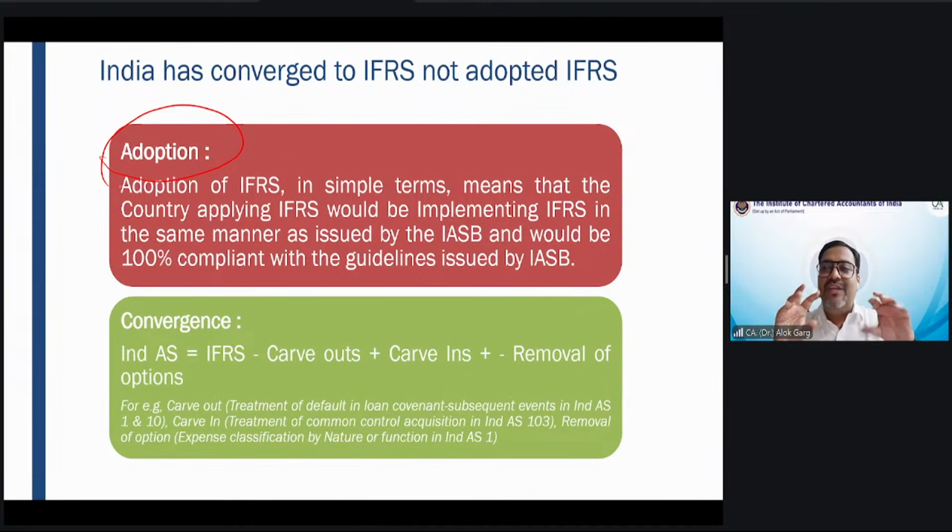For making some changes in the literature which will be suitable to our country, our economy, our companies, right?